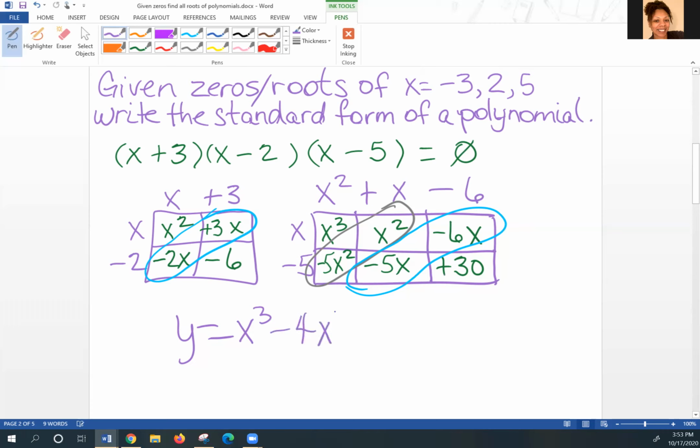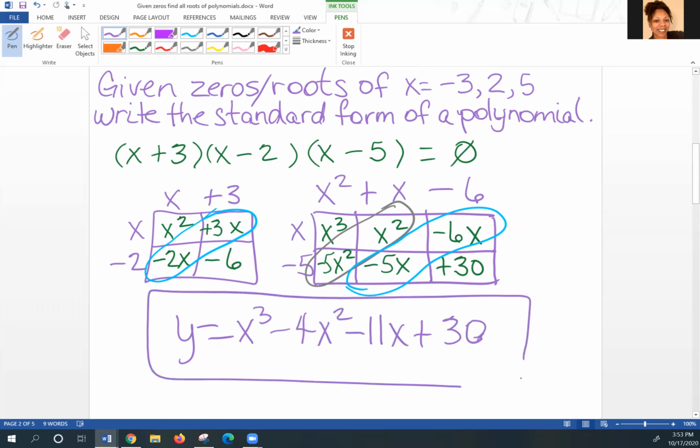And then I go to my third box and I can combine it as well, negative 11x, because I'm adding them. And then finally, I have my last box, which is plus 30. So this is the actual answer for what they wanted: write the standard form of a polynomial. That's what it would look like.